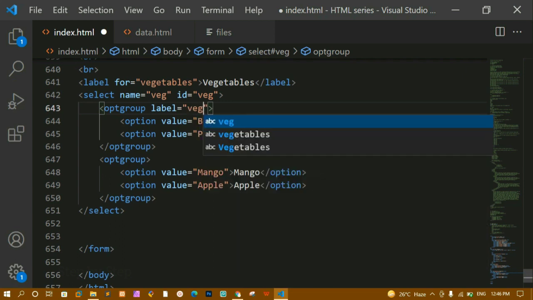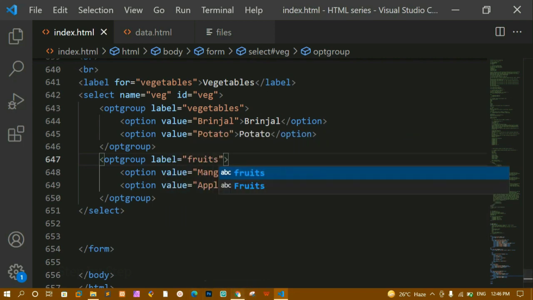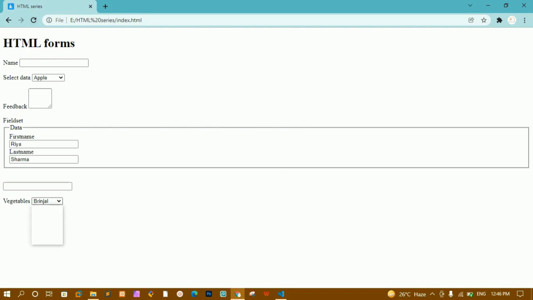I'm just going to give here vegetables. And for this second opt group, I'm just going to give here label. I'm just going to write here fruits. I'll save this. I'll refresh this one. Now whenever I click on this, you can see inside vegetables I'm having these two options. Inside fruits I'm having these two options. Like that you can group multiple data and you can display that one.